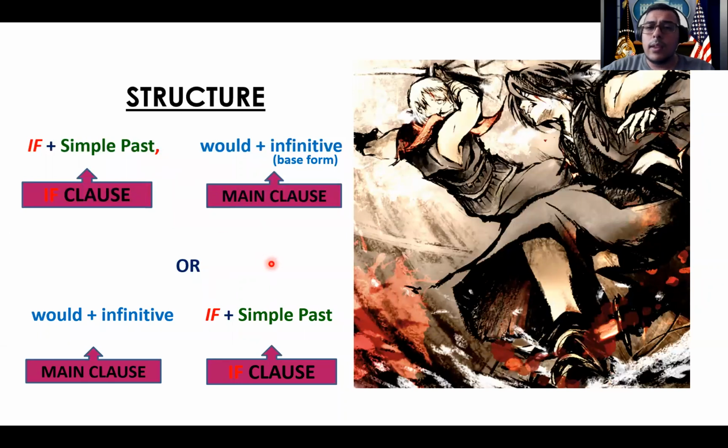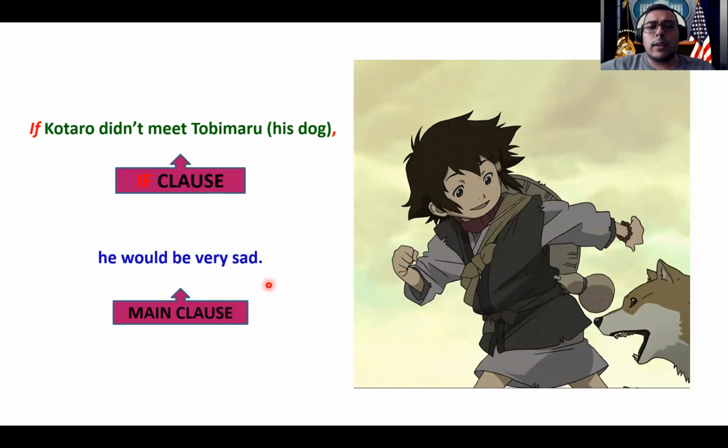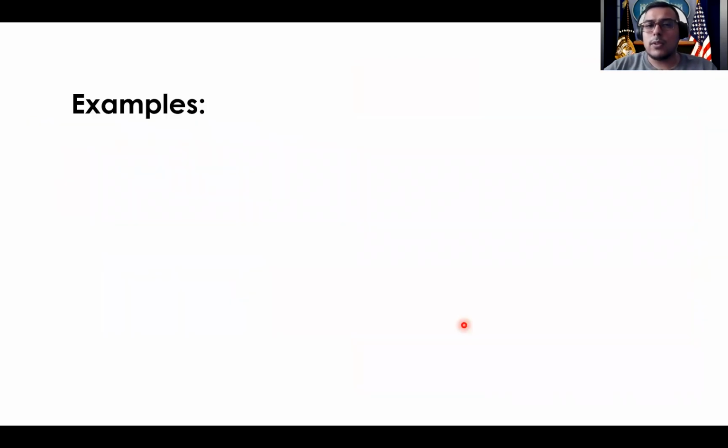Okay. Now we're going to see an example. This is an example from one of my favorite movies. And we have, if Kotaro didn't meet Tobimaru, his dog, he would be very sad. So the little kid is Kotaro and the dog is Tobimaru. We can see them both running around. So we know that they do know each other. They did meet. So saying that they did not meet would be a lie, right? Because they're right there. They're both physically there. So this would be an impossible situation.